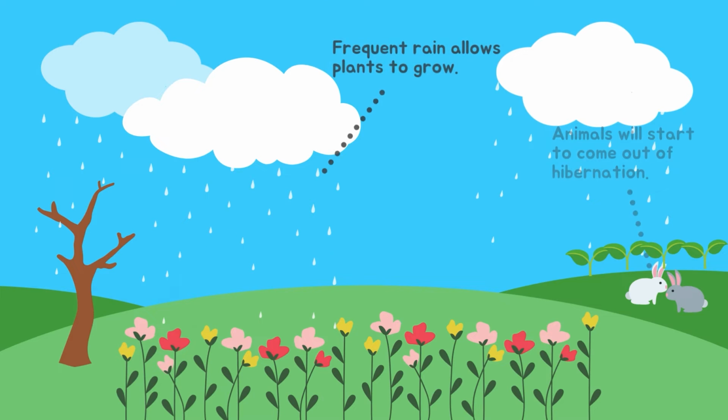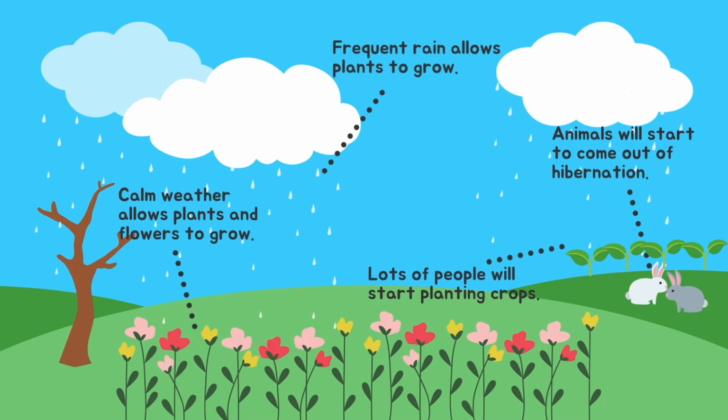In spring, the weather is very nice. It is not too hot or cold. This nice temperature allows for plants and flowers to start growing. Because of how nice the weather is and how frequent rain is around spring, many people will start planting fruits and vegetables. Animals get out of their hibernation during this season. Spring is usually between March to May.